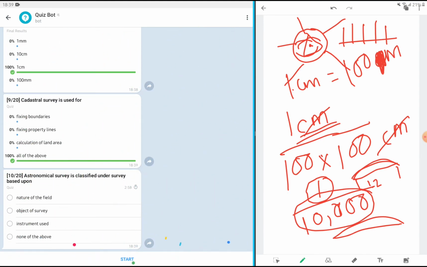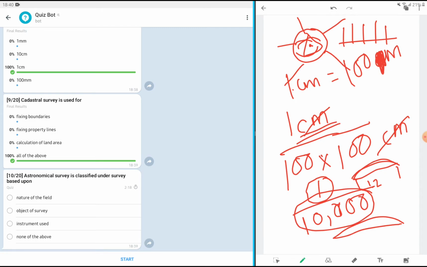Then, astronomical survey is classified under survey based upon what? We divide a survey based on object, based on instrument, and based on nature. Nature means what the field of survey is, whether we are going in water, in space, or on ground. It is the nature of the field we are encountering. Object means the purpose of the survey. Instrument use means what methodology and what major devices we are going to use in the survey work.